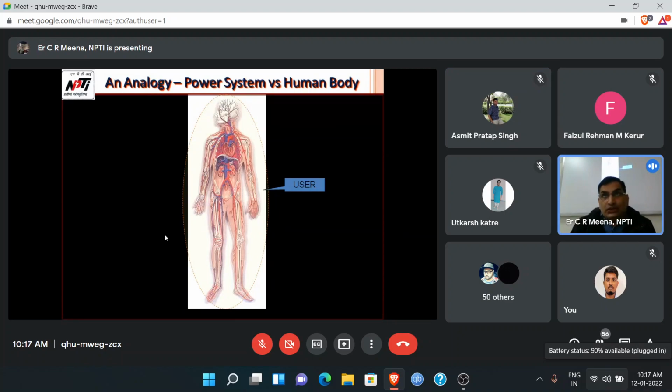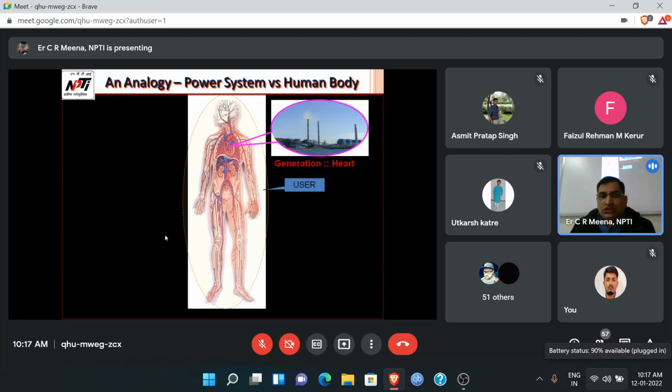So how is it developed? I will compare the power system with the human analogy. Just try to understand the human analogy. What is the function of the heart? The heart pumps the blood to different parts of the body. Equivalent to that, in the power system, the heart represents the generating stations, maybe thermal, hydro, or nuclear, whichever is there. These are the heart of the power system. Is it clear? If you feel any confusion, then immediately ask me.